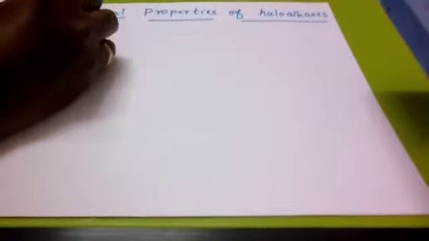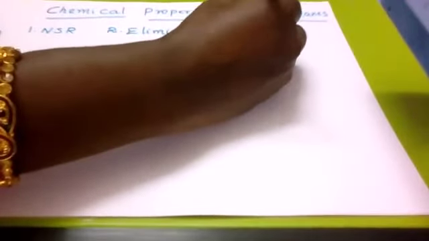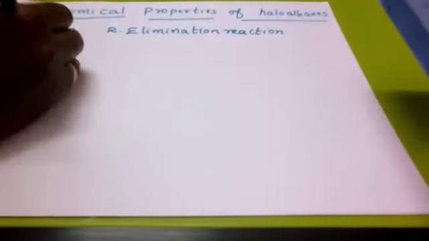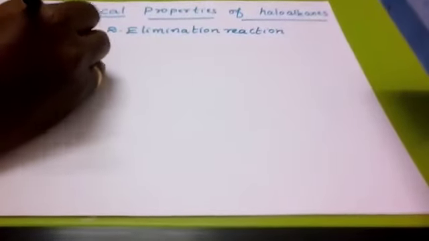The chemical reactions of these haloalkanes can be classified into three types. The first one is nucleophilic substitution reaction, that is NSR, the second one is elimination reaction, and the third one is reaction with metals.